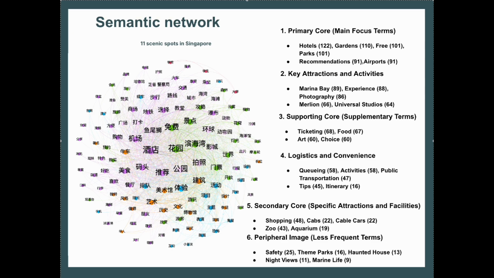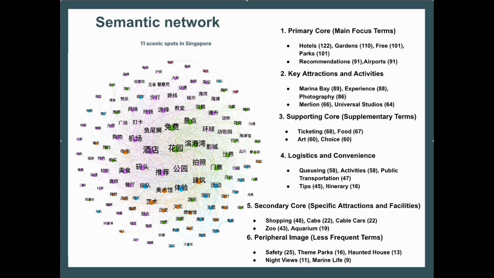This indicates that visitors place high value on immersive experiences and capturing moments through photos, especially in iconic spots like Marina Bay. We also see Malayan and Universal Studios as well-known landmarks because they have a high degree, underscoring their role as representative symbols of the destination, where they attract considerable attention and serve as anchors in the tourist network.